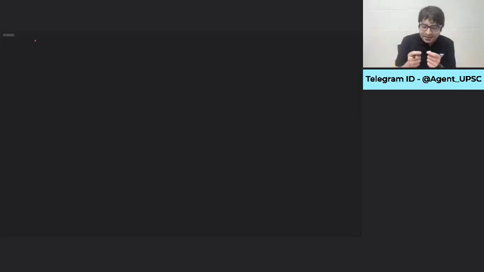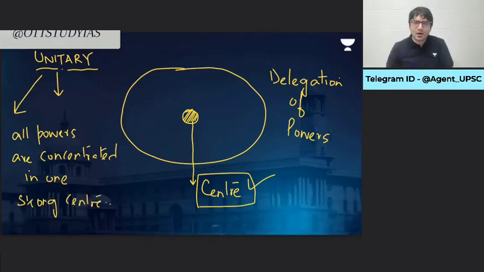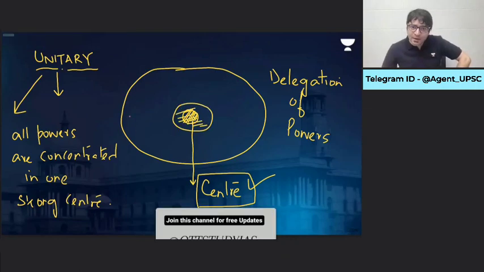That means in delegation of powers, what happens? Delegation can be temporary. Temporary in the sense, I will give you this responsibility and I will snatch this responsibility as well. All powers are concentrated in one strong center. That means there exists a central authority making laws for the entire country, implementing laws for the entire country. Everything is the responsibility of this strong center.